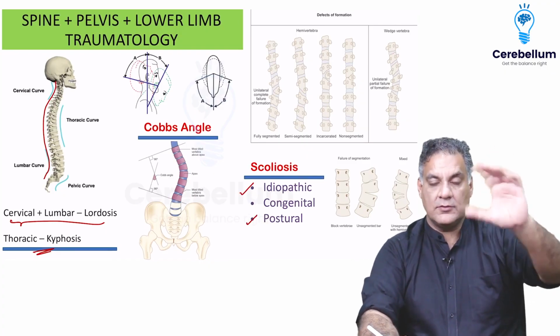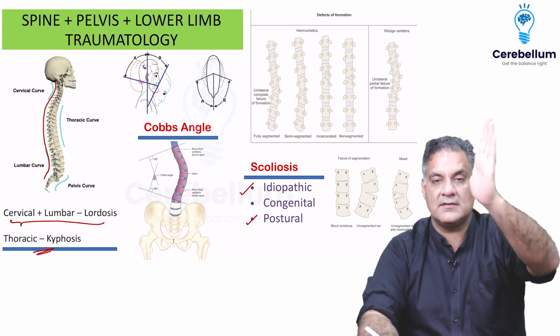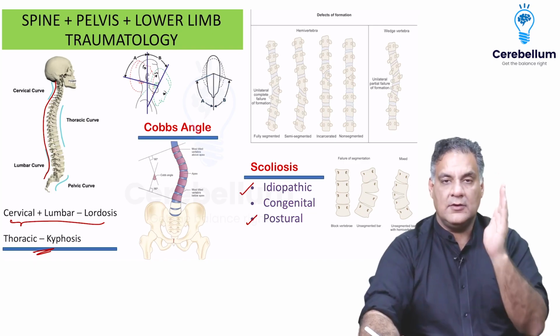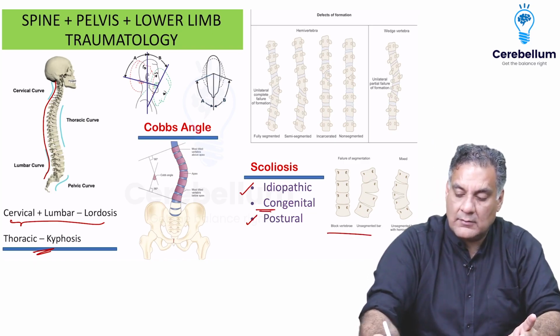To differentiate the two, you ask the person to bend forward. If it disappears, it's postural. If it stays, it's fixed. Idiopathic, you don't know a cause. Then you have congenital, where you have some anomaly in the vertebra.